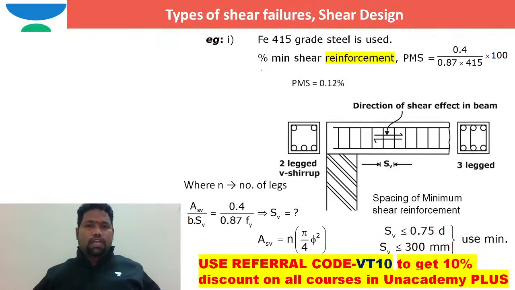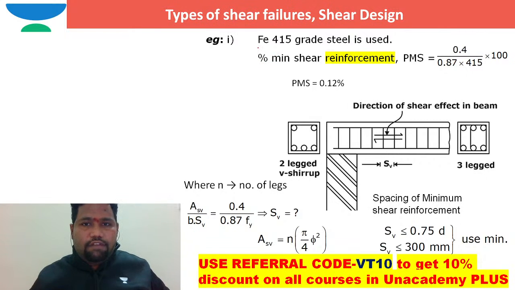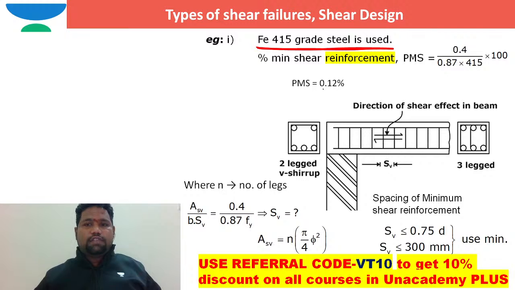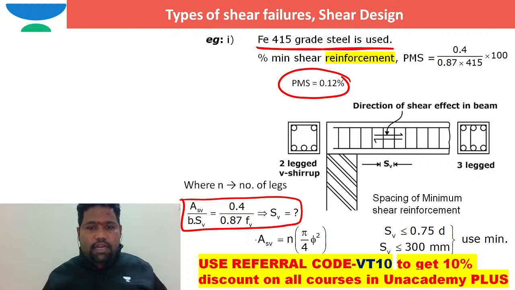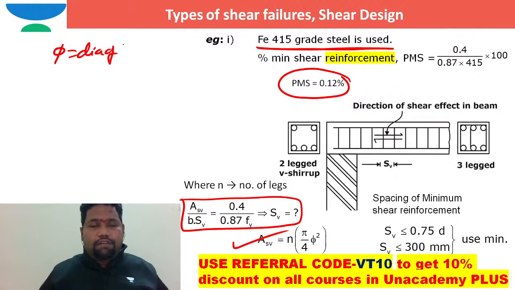So coming to that, if I use Fe 415 grade of steel, for example, and the percentage of minimum shear reinforcement is 0.12. Now here everybody will say, sir, how can you work out the spacing of the shear reinforcement? If n stands for the number of legs, then you can write ASV is equal to n into pi by 4 into diameter squared, where phi stands for diameter of stirrup reinforcement, vertical stirrup reinforcement.